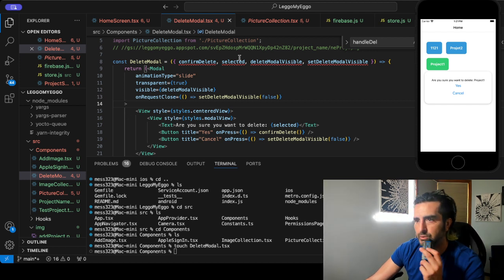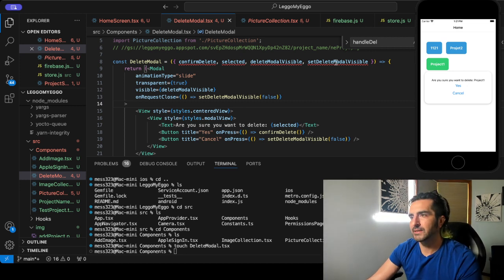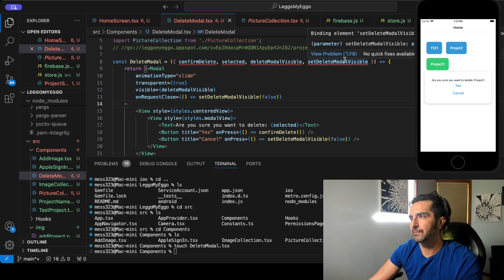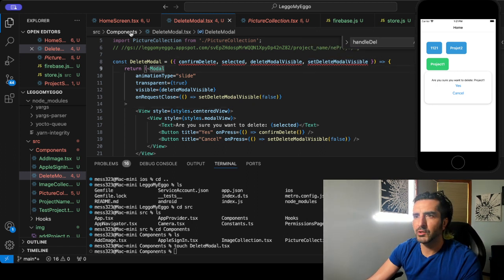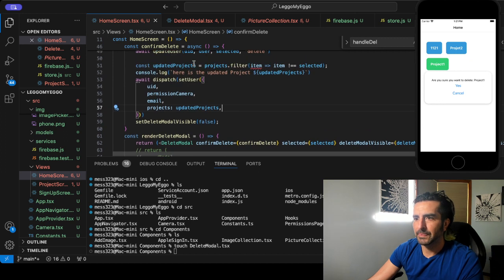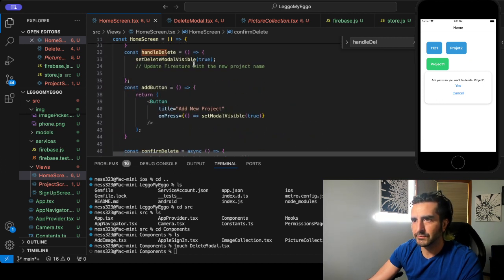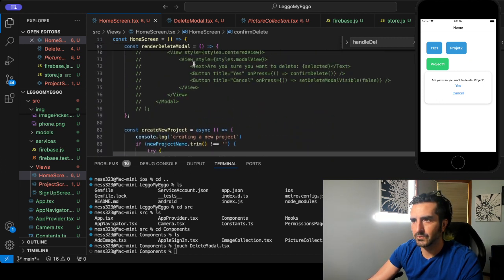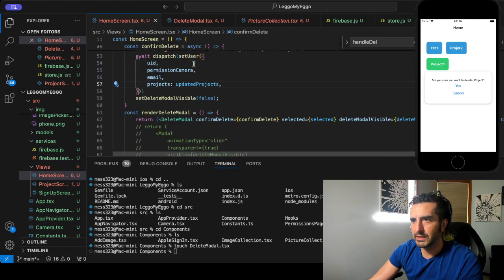On request close. Set delete mode visible. Okay, you know, one thing we can do, guys. I mean, I'm a little shocked that it doesn't work. It's a little shocking, a little jarring.